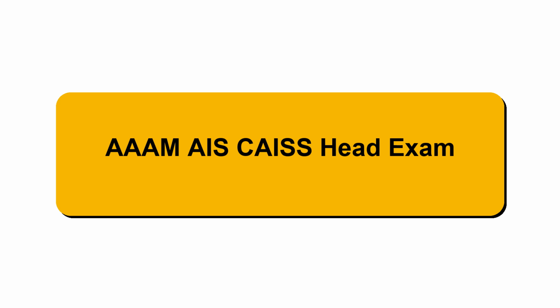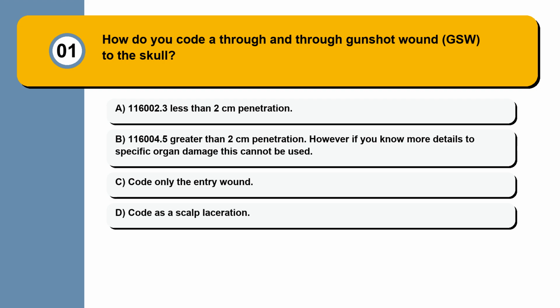AAAM AIS CAISS Head Exam. Question 1. How do you code a through and through gunshot wound, GSW, to the skull?